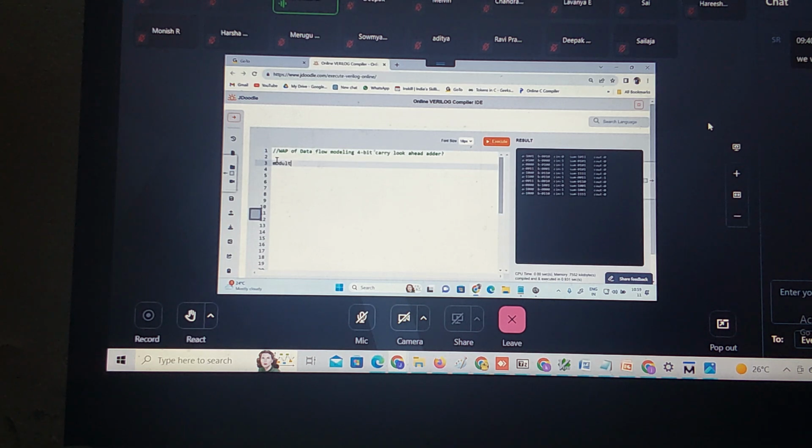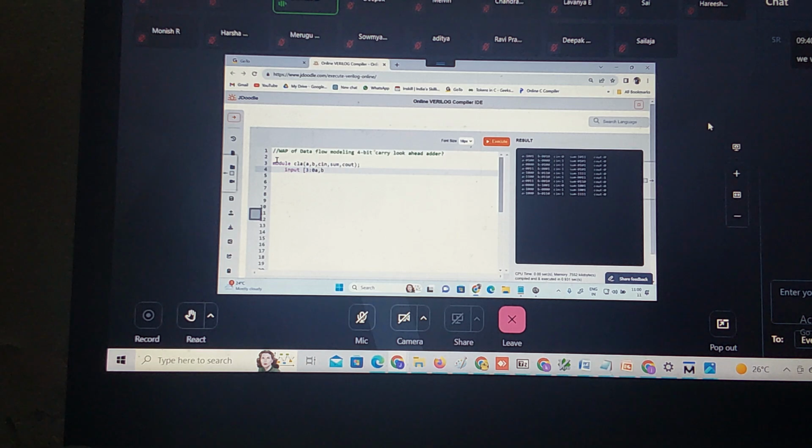What do I need to start with? Module, correct? So the module name, let us write CLA, carry look ahead adder. What are the inputs to this? A, B, Cin, sum, Cout.